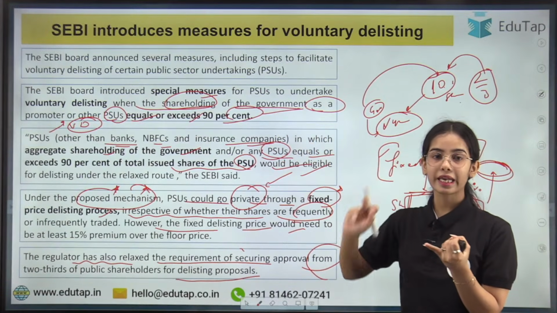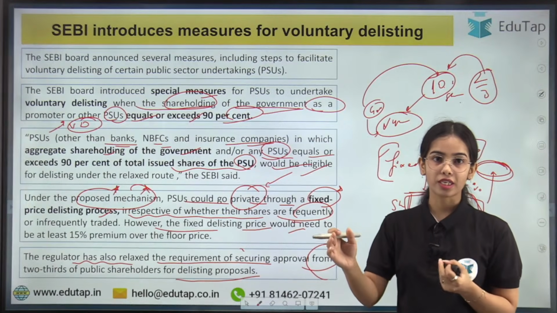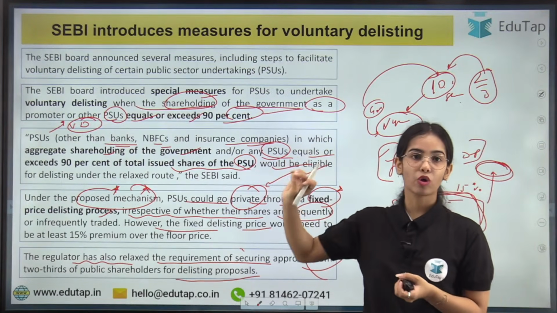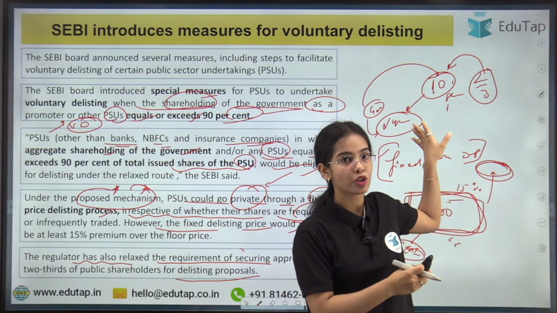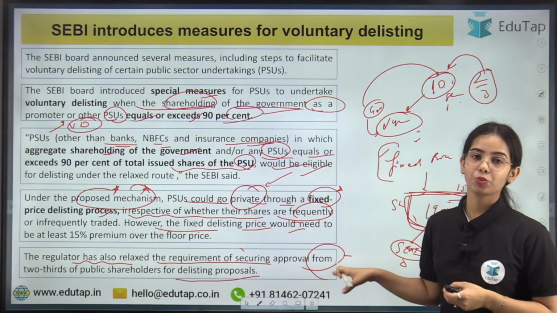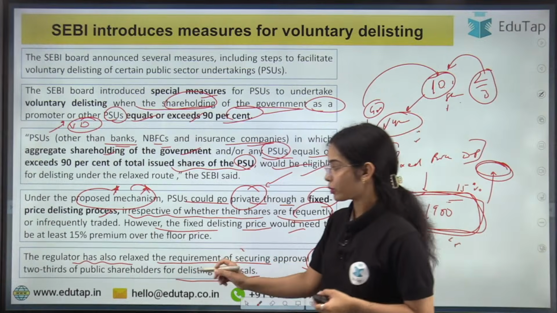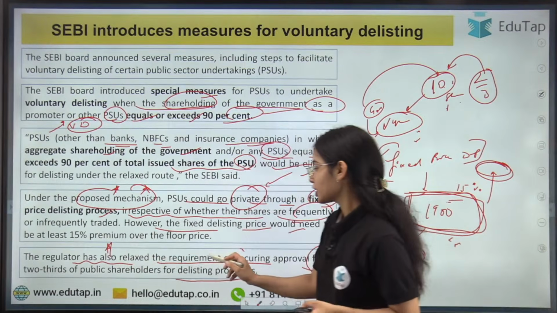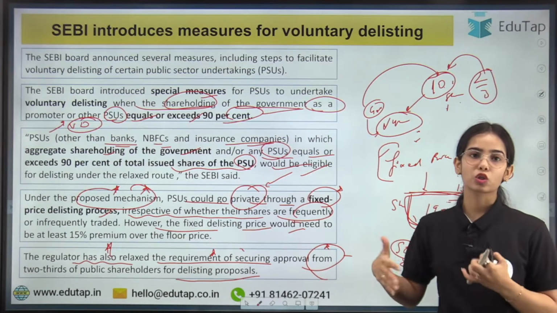Okay, but now it has been said that if the government is doing the voluntary delisting, it can happen for any PSU other than the bank, NBFC or insurance company, in case the government or the PSUs have ownership of that particular company of 90% or more, and there is no requirement of permission from the public shareholders. So the regulator, SEBI, has also relaxed the requirement of securing approval from 2/3 of the public shareholders. So this is not required now.